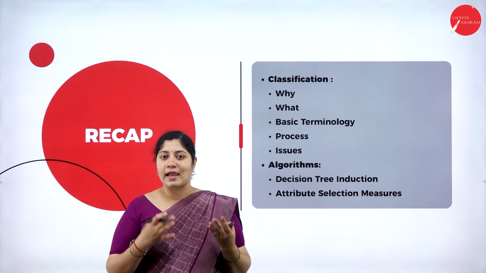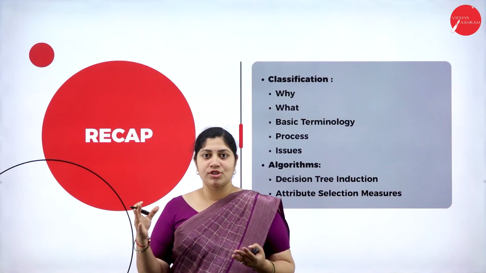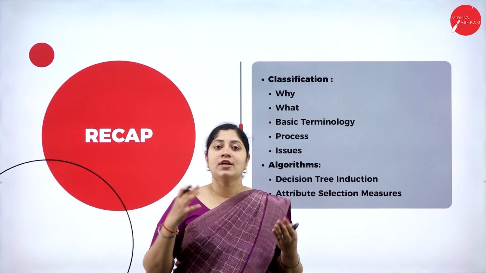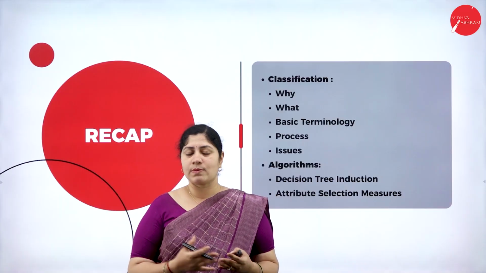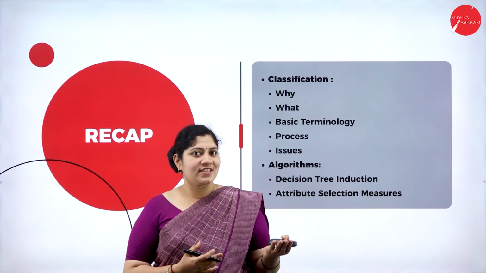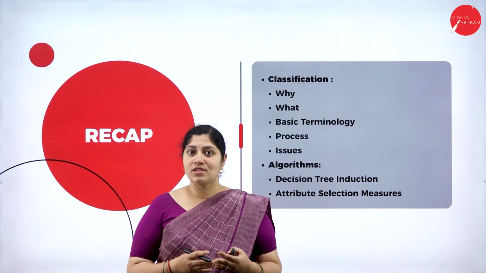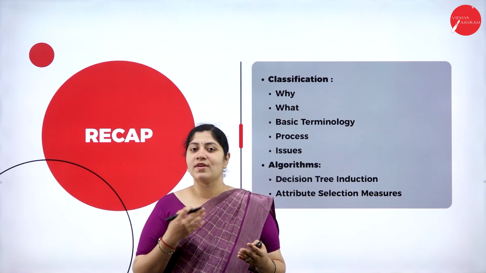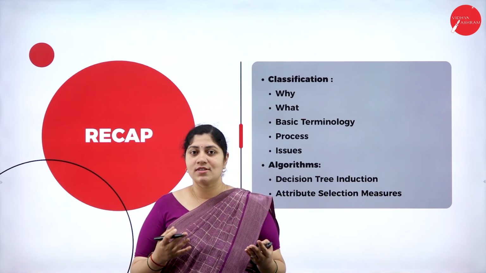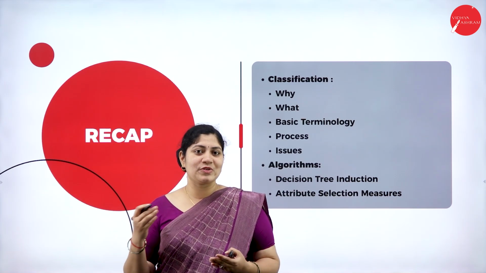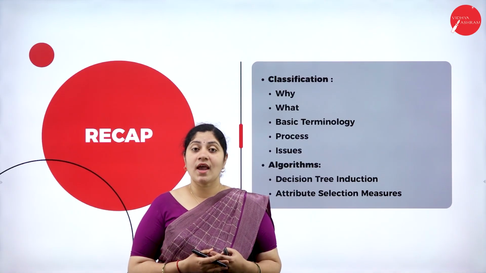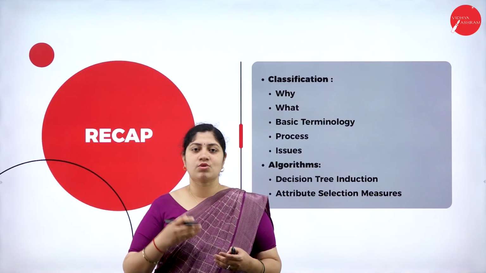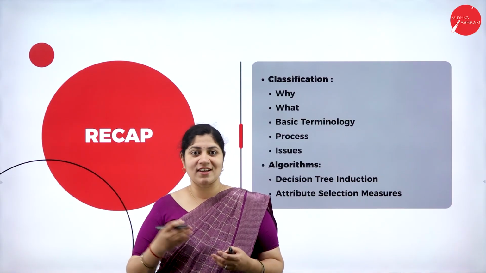For that, the algorithms are very crucial because they give us proper and efficient information in order to make decisions, or it might be used for business intelligence, etc. Thus, we have stepped into algorithms, and we discussed the first two basic algorithms, which are decision tree induction and attribute selection measures. So these are the two algorithms that we have completed in our session 1.